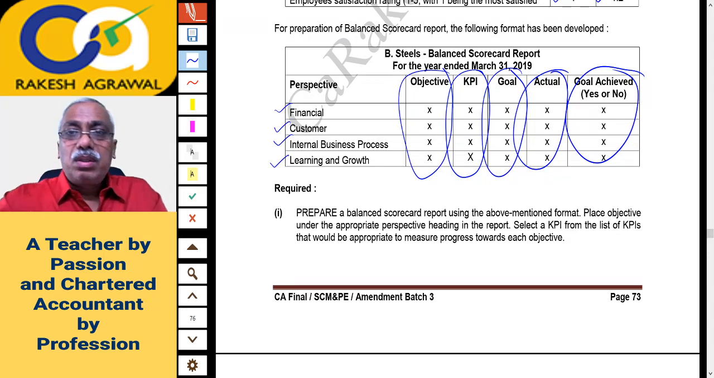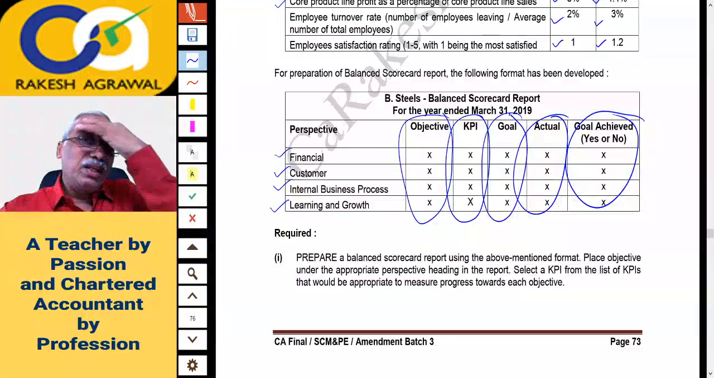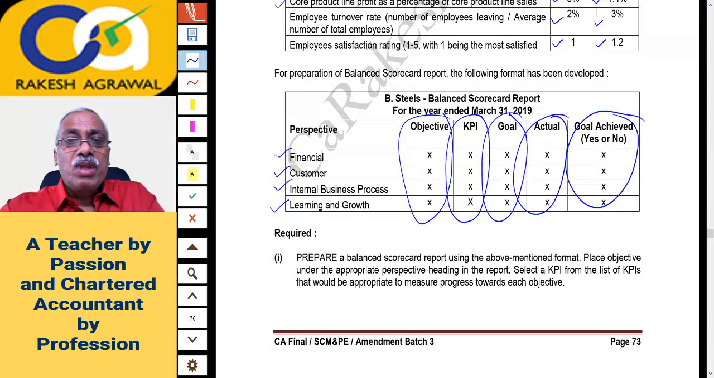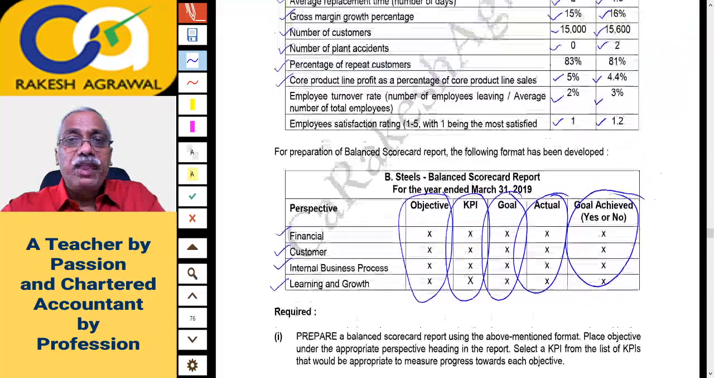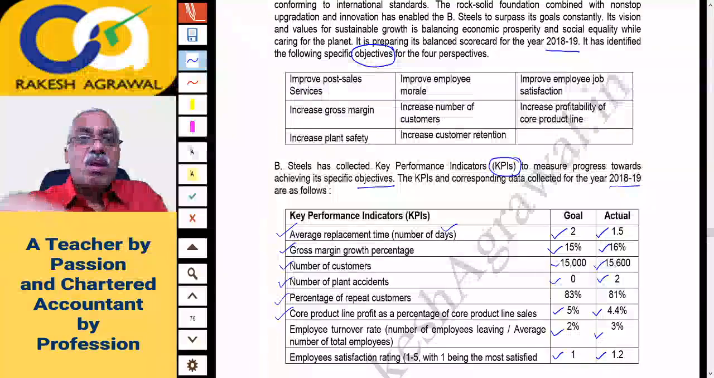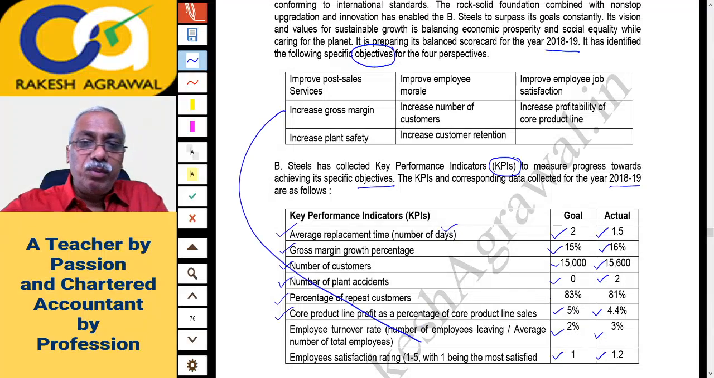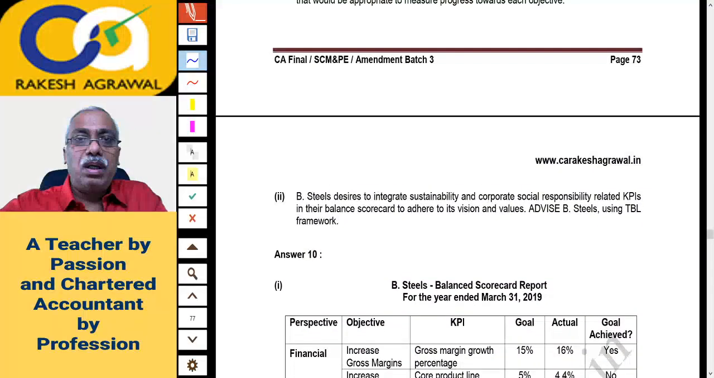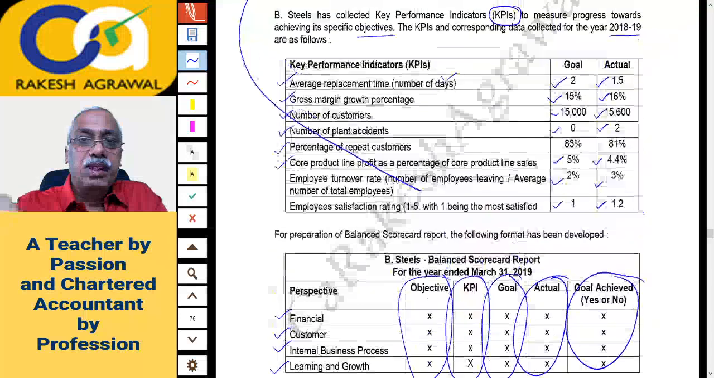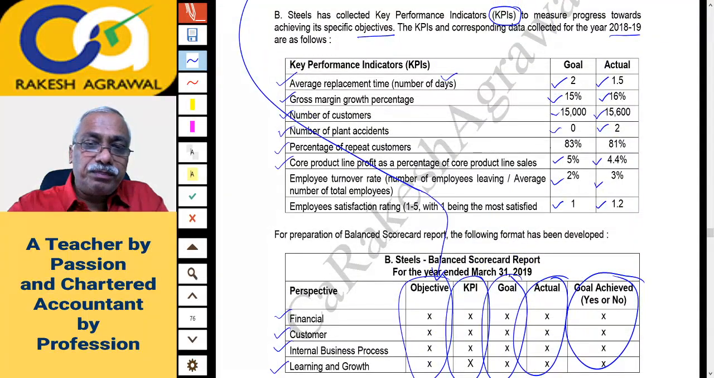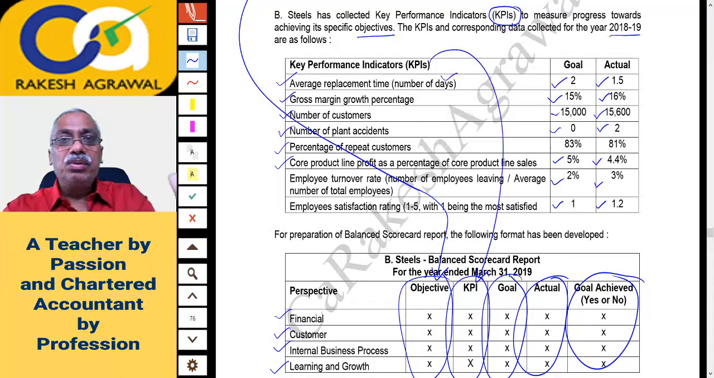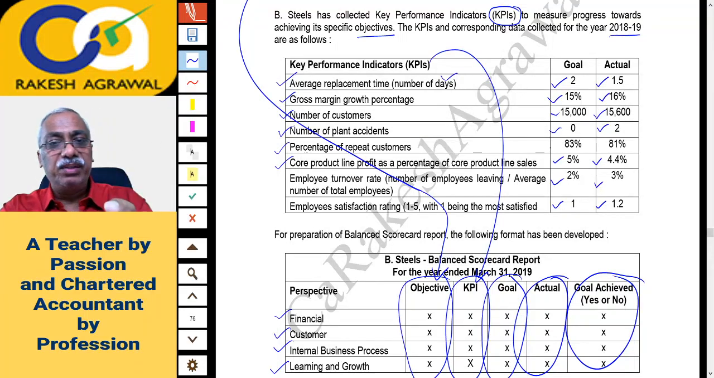My dear friends, the format is almost ready. You have to just put up the data. In this report format, you have to put the objectives. Objectives are given here, around 8 objectives. These objectives you have to put in this column. Then the KPIs you have to put here. You have to do only matching, right? Match the pair. Under which perspective, which objective should be written? Against which objective, which KPI should be written?